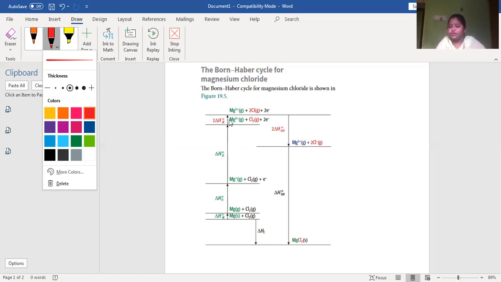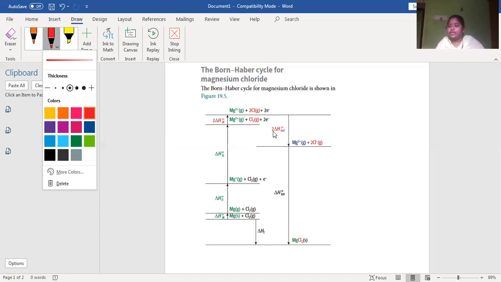Till this, everything is an endothermic reaction. That is why the arrow moves upward. Got it? Now the next one: ionization of chlorine. Sorry, there is no ionization, it is electron affinity, because it gains electrons. The two chlorine atoms gain two electrons, so that each chlorine gets one electron, giving 2Cl minus.